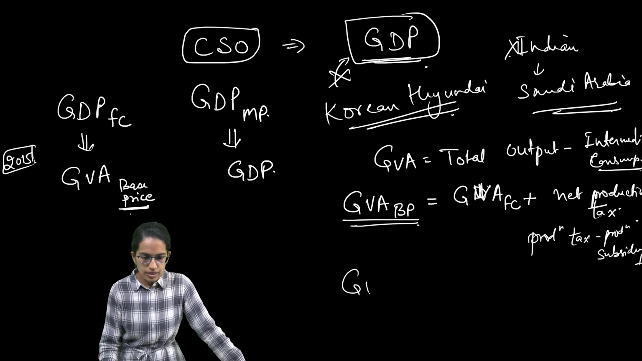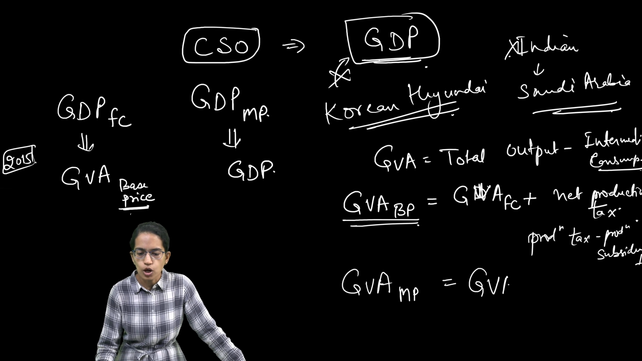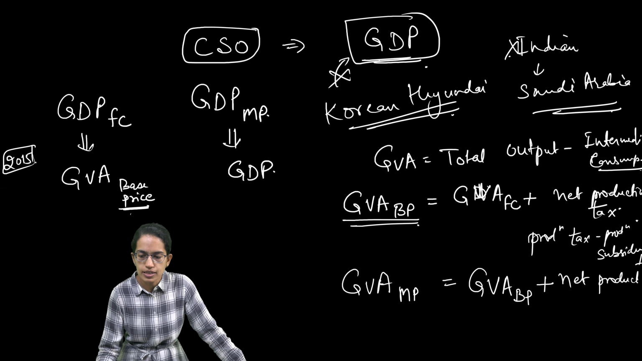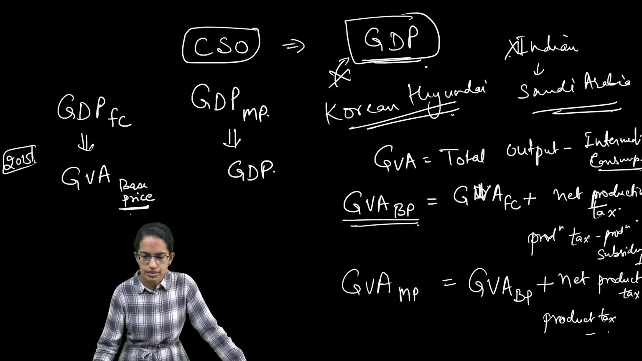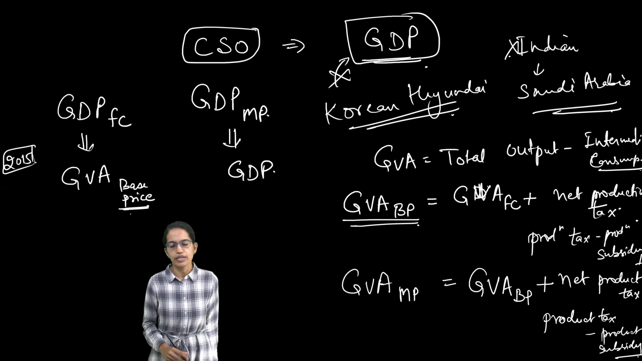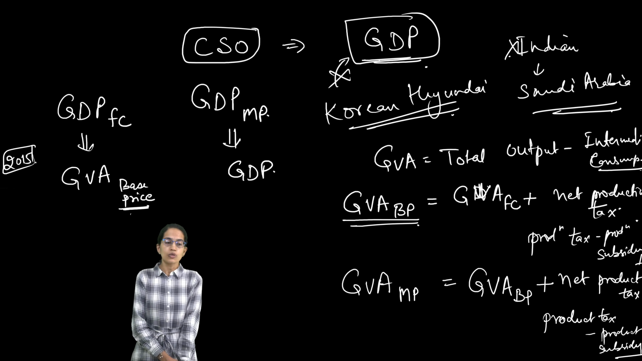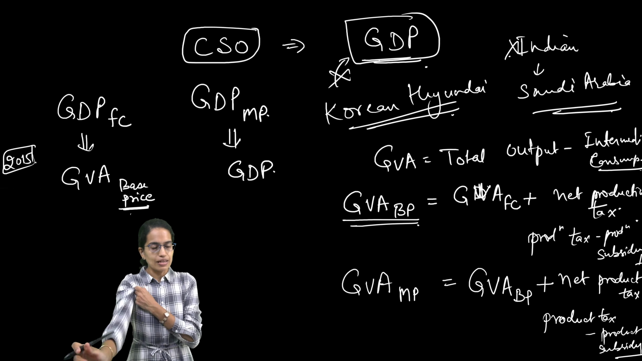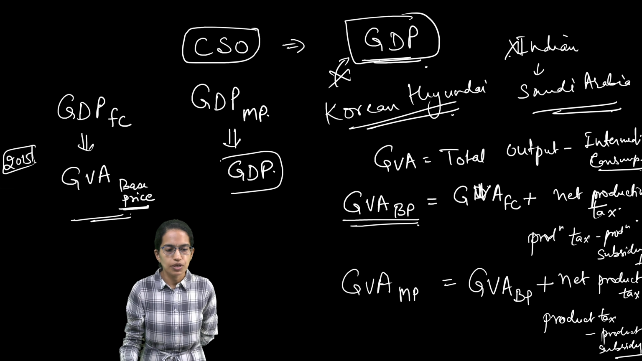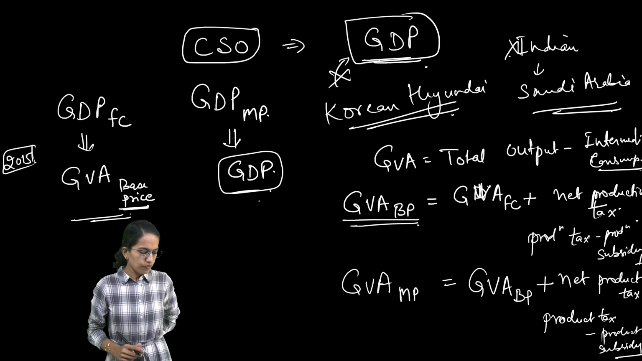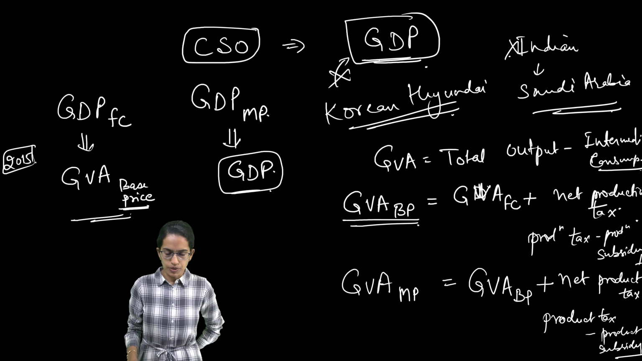Now the next is the gross value added at market price. Gross value added at market price would be gross value added at the base price plus the net product tax. What is product tax? The net product tax is nothing but product tax minus product subsidy. So that's how we understand gross value added. Now gross value added is a parameter to represent what? To represent GDP, and therefore we understand that GDP at factor cost becomes important.